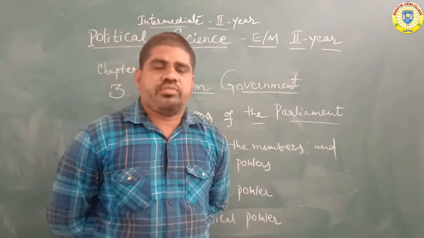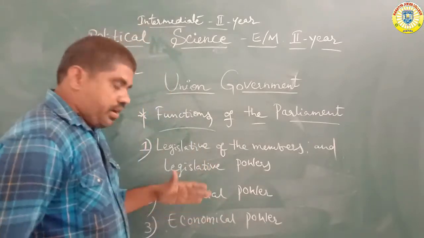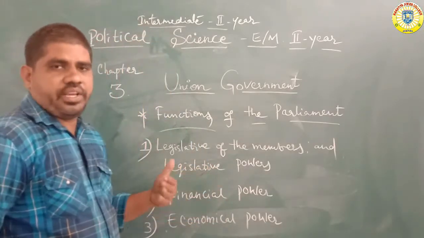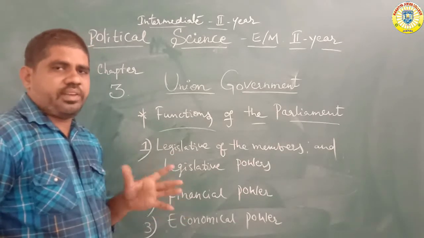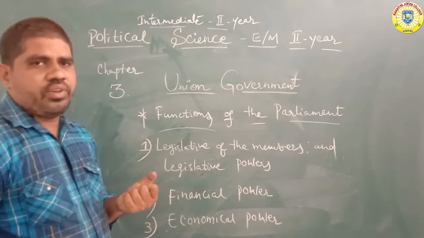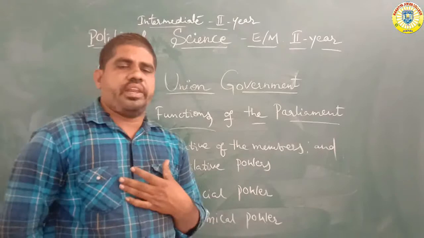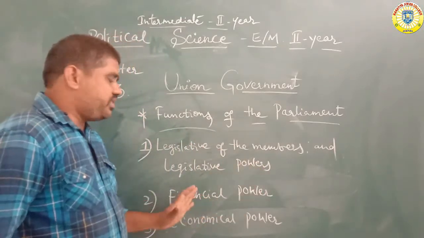Economical power also includes announcing the new budget. For example, every year the budget is announced, covering the financial expenditure, income and expenditure. It is mainly called the budget: how many crores of income there are and how many crores of expenditure. Economical power, financial power.